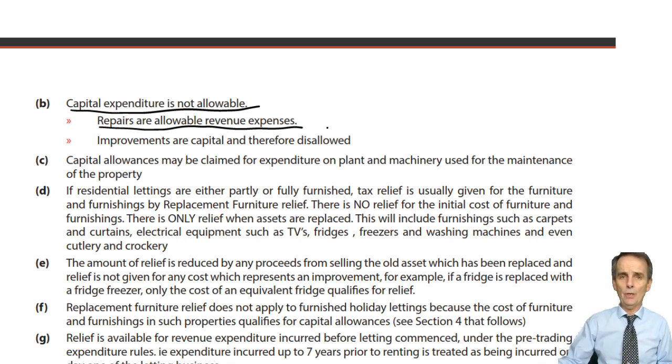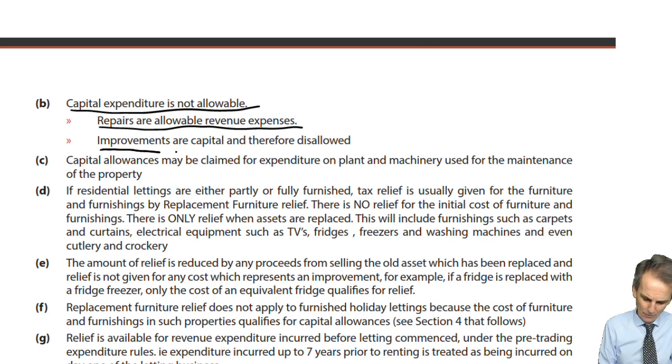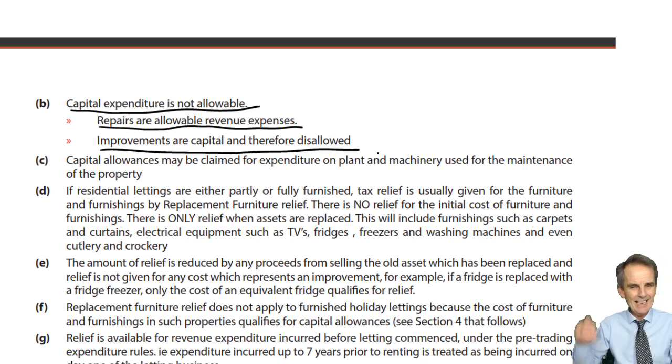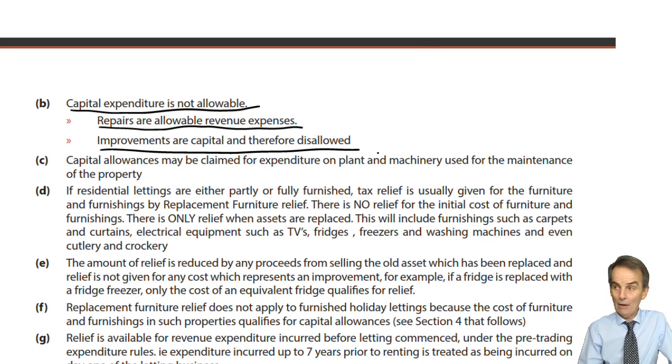Instead of being sales proceeds 200 and, what did I say? Oh, let's make it up, £280,000. Apologies if I haven't remembered the right number. But if it's 280,000, instead of that 280 less the original cost of 200, and that was it, it's the original cost plus any other enhancement, i.e. capital improvement expenditure. So improvements are capital and therefore disallowed here on an annual basis in working out your property income, but allowable eventually as a capital cost in computing any capital gain that will be separately chargeable to CGT.